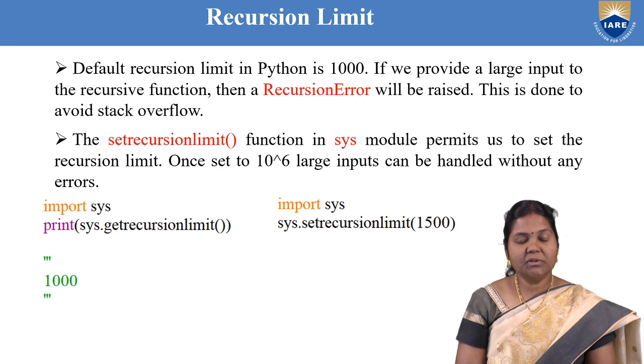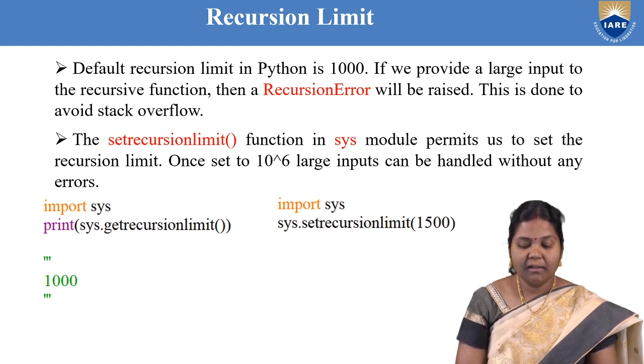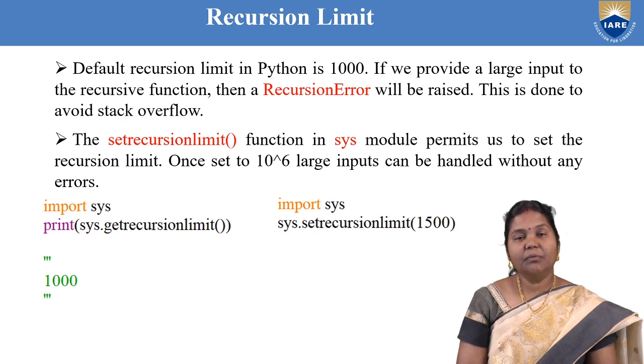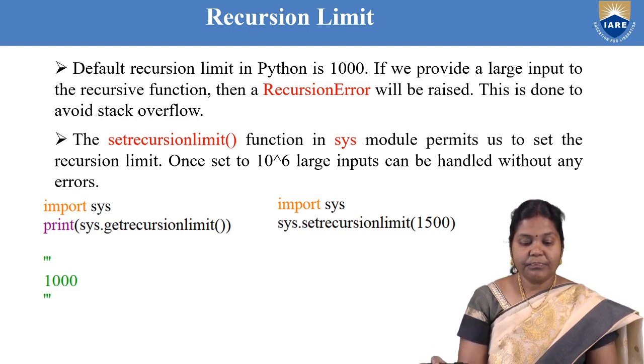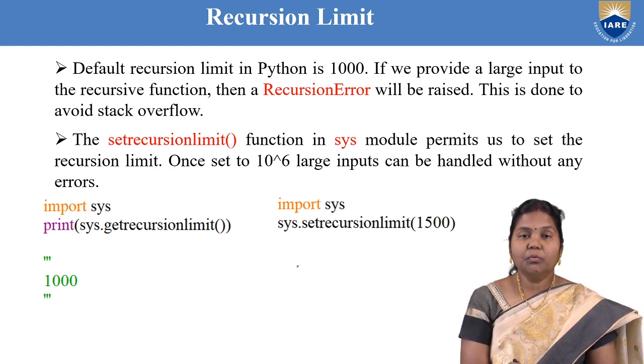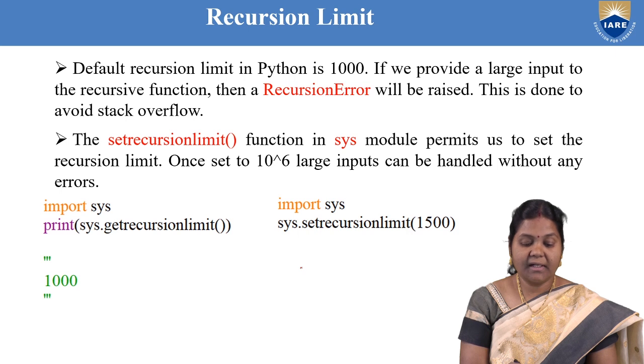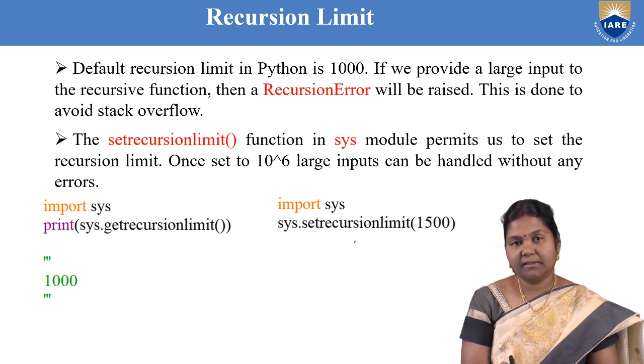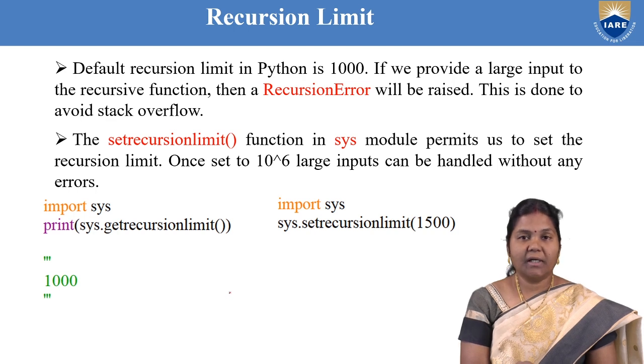You can use the sys module and use the set recursion limit function to set a new recursion limit. So in the sys module you have two built-in functions: one is called get recursion limit and the other set recursion limit. Using get recursion limit, you can know what the recursion limit size is in your current version.